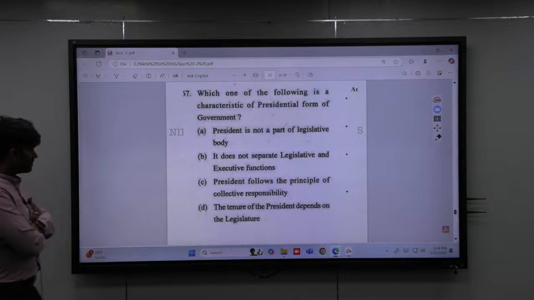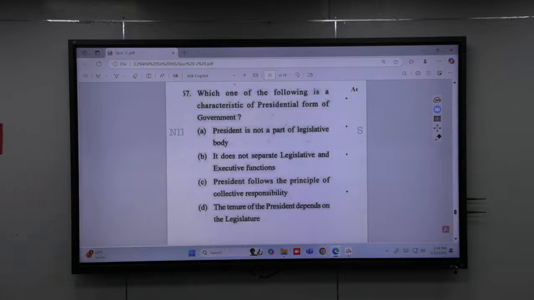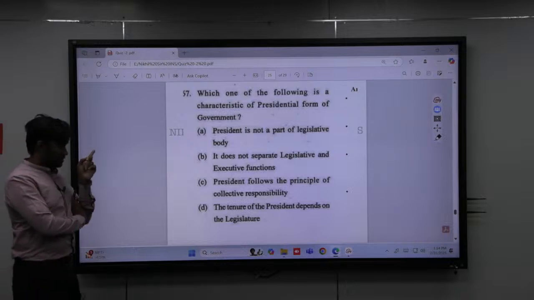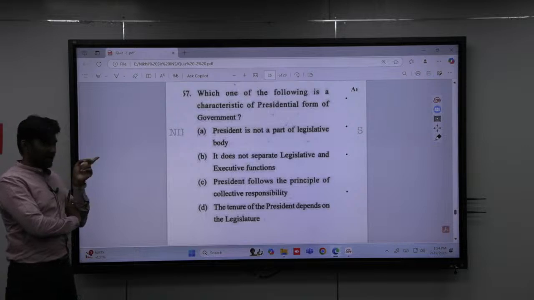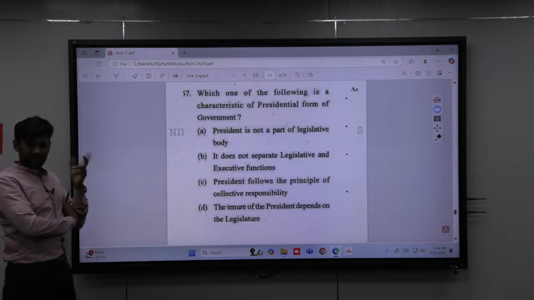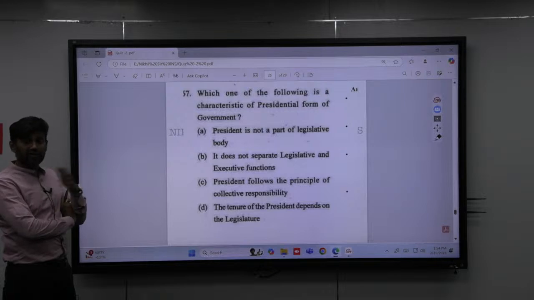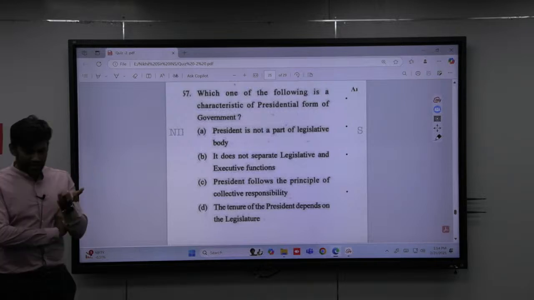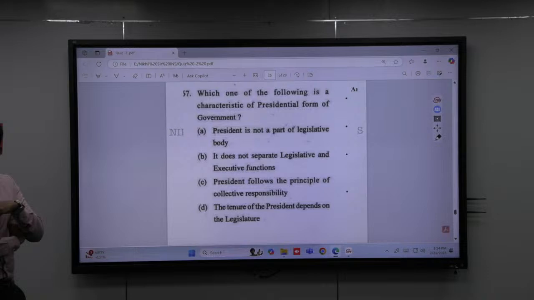Time is up. So what will be the answer? Plain and simple, the answer is A. Because B, C and D are all features of what? The parliamentary system. It does not separate the legislative and executive functions. In parliamentary, legislative and executive are not clearly separated. Amit Shah, who is a minister, is part of the legislative and also part of the executive.